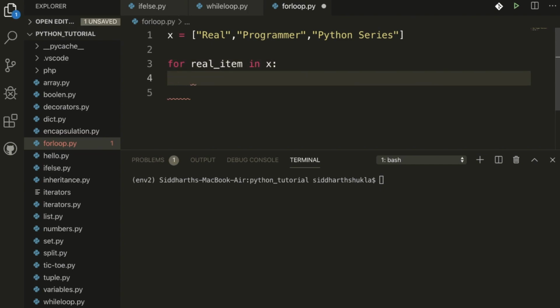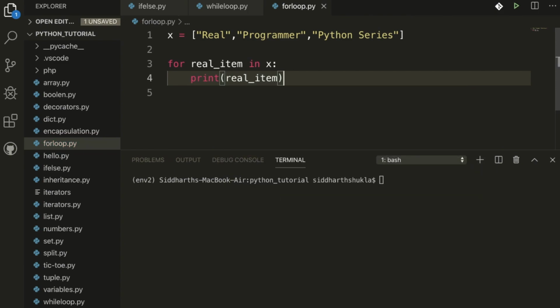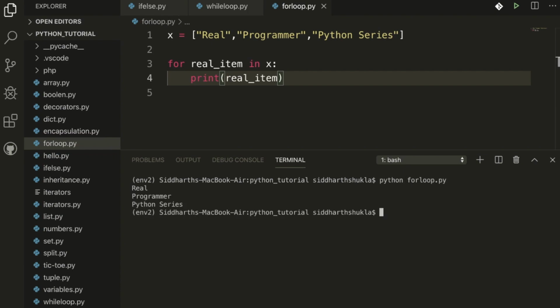Now I am going to use print real_item. Just check here, python for loop. We get the result: real programmer Python series. So we get the result something like that. We can use our for loop like this. Hope this is clear.